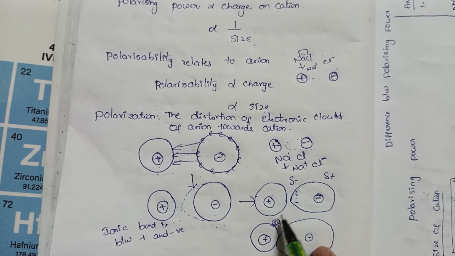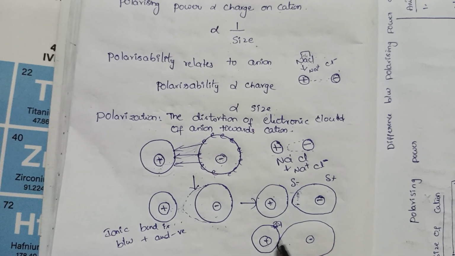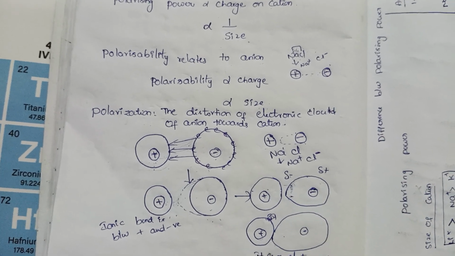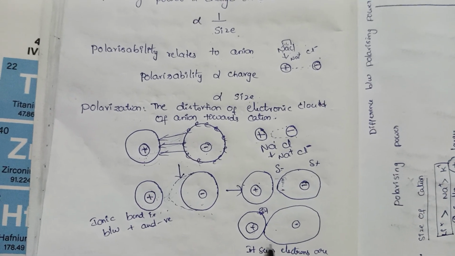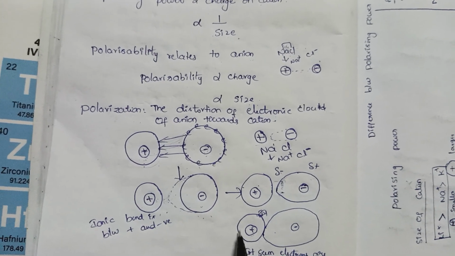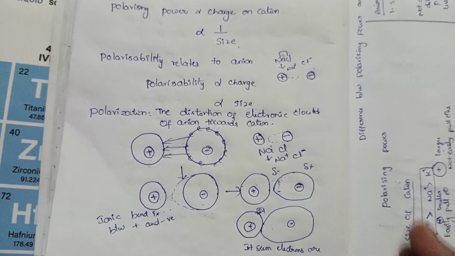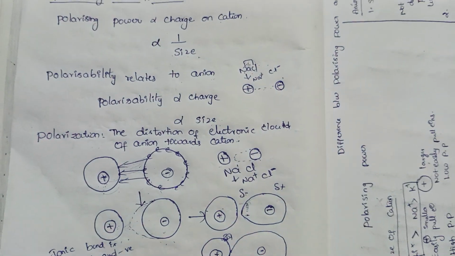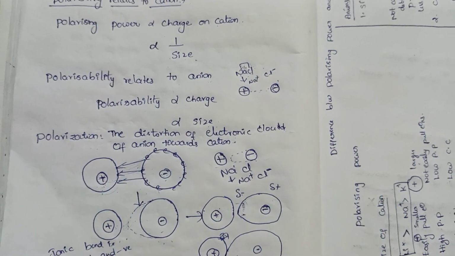Whenever it is attracted towards the cation, it forms like this. It looks like a covalent bond, meaning sharing of electrons, right? So it is like a covalent bond or sharing of electrons, right?